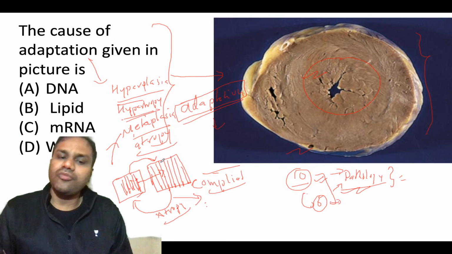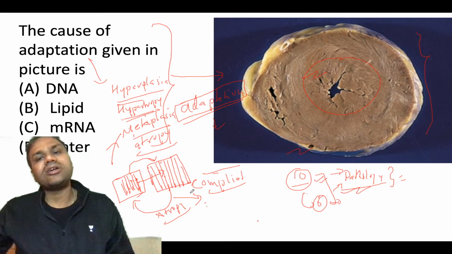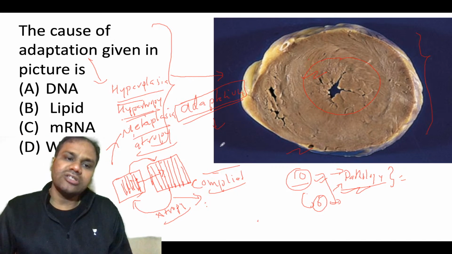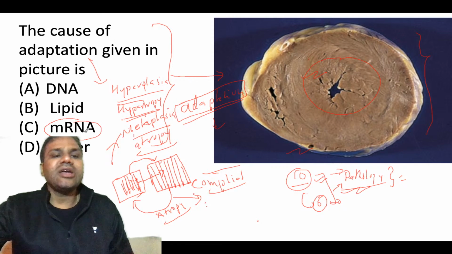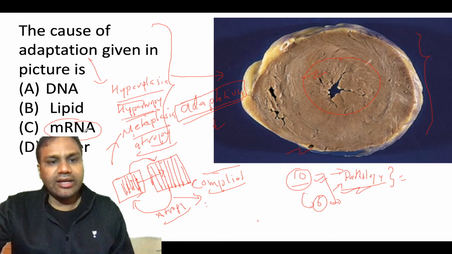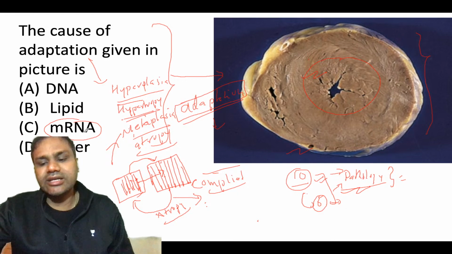And the formation of proteins, how will it happen? Basically it is mRNA which will be directing the synthesis of the proteins. So here the best answer will be mRNA. The best option over here will be mRNA. So the cause of adaptation given in this image is basically mRNA.